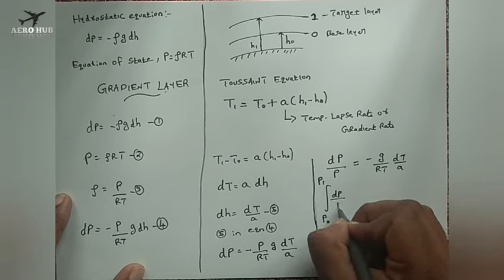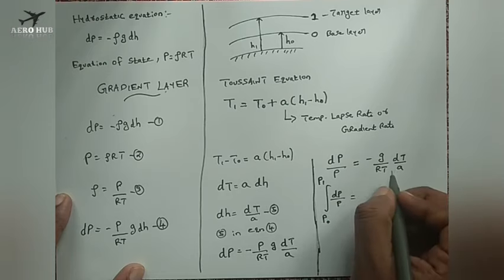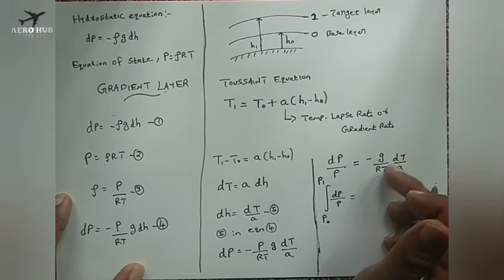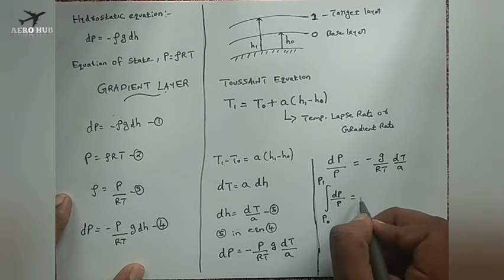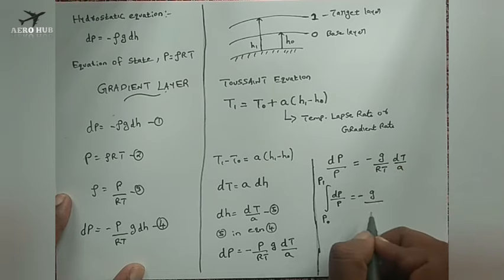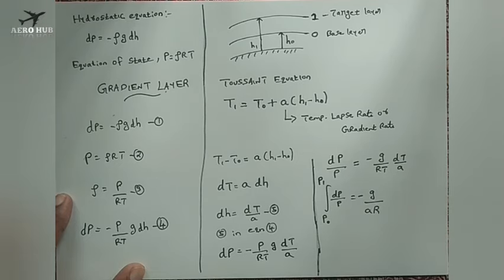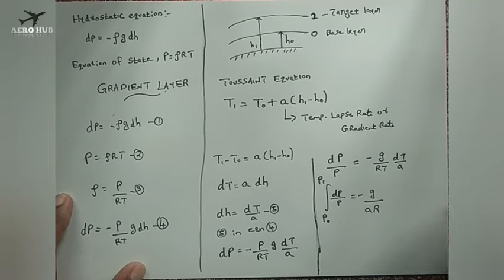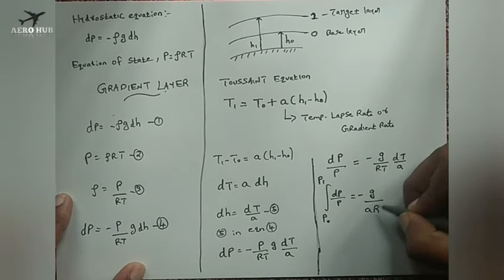Integral of dP by P is equal to, here G, R and A are constant, so I will take them out, minus G by A R. G is nothing but the gravity, A is the temperature lapse rate, R is the universal gas constant or specific gas constant.